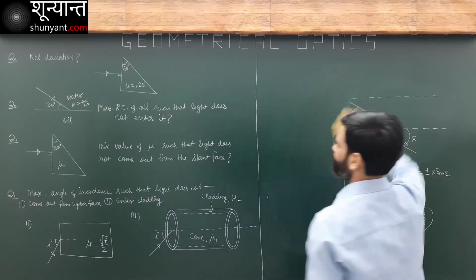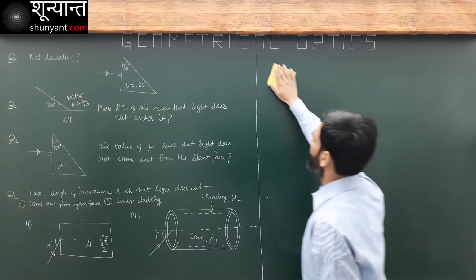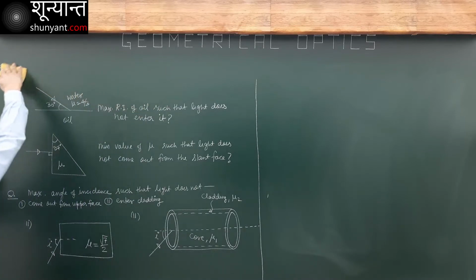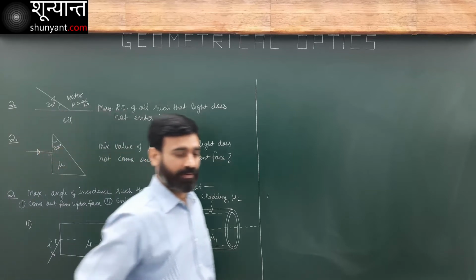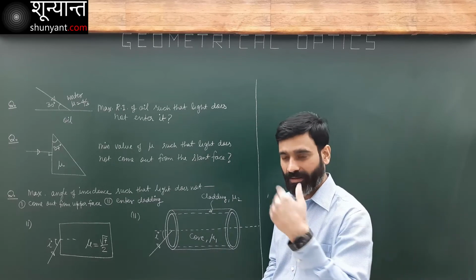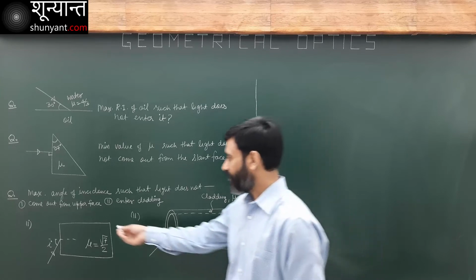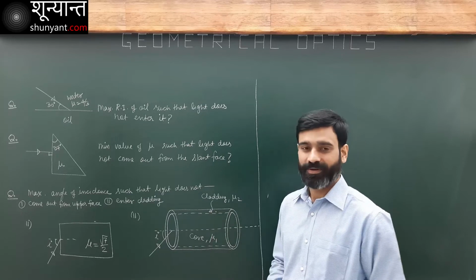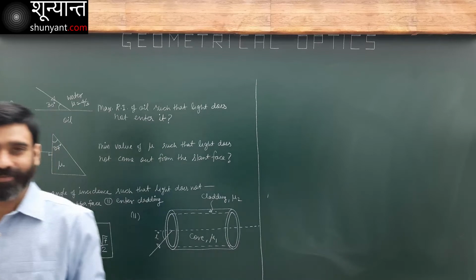Now the next one. How do we solve the second problem and third, fourth, fifth? All these problems are of the same type. Some data is given and some condition is given. Light should not enter that medium. Light should not come out from that medium. Light should not come out from this upper surface. Light should not enter into this. All of these are basically related to critical angle only.